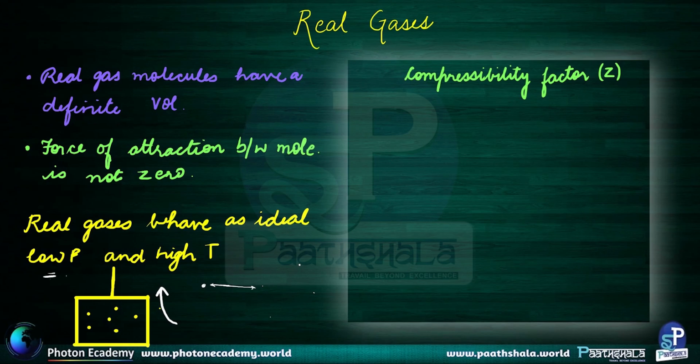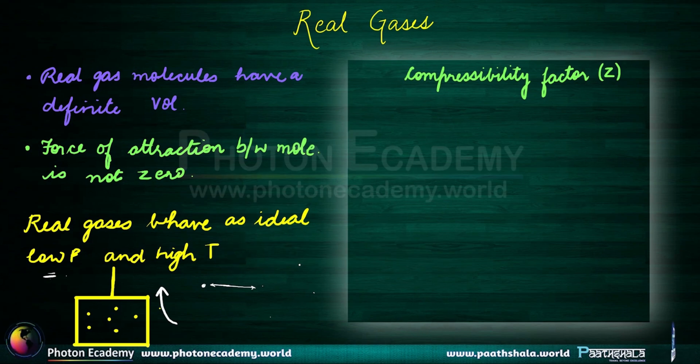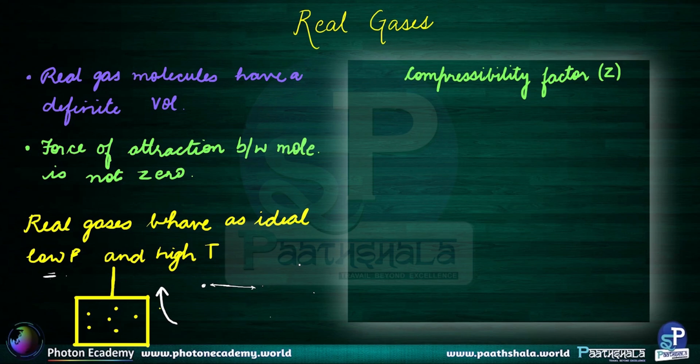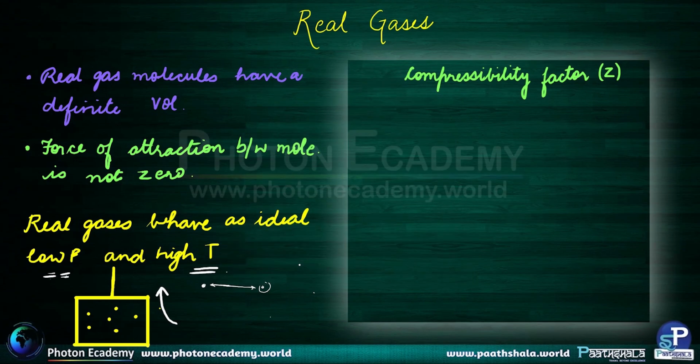And also, similarly, when the temperature is increased, what would happen is that the particles would have higher kinetic energy. We studied this in kinetic theory of gases. And when they have higher kinetic energy, they would try to move farther away from each other, thus reducing the forces of attraction, right? And if the volume is increased to infinity, or if they are moving farther away from each other, we can say that the volume they are actually occupying will be very large as compared to the volume of a particular particle. So that is why at low pressure and high temperature conditions, the real gases also start behaving ideally.